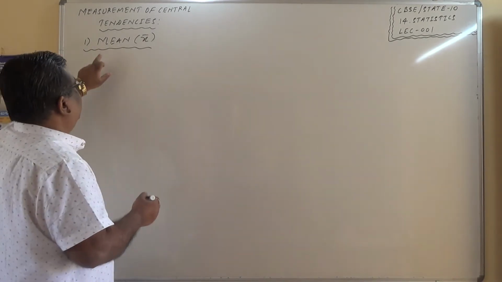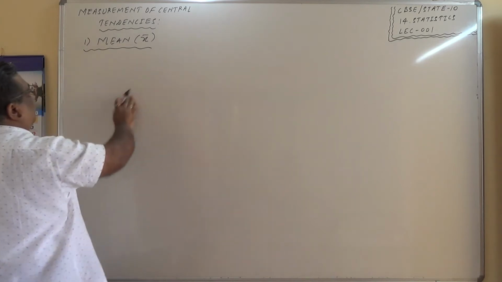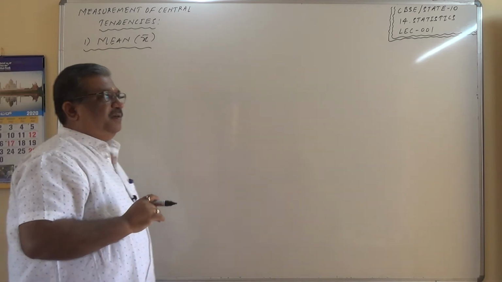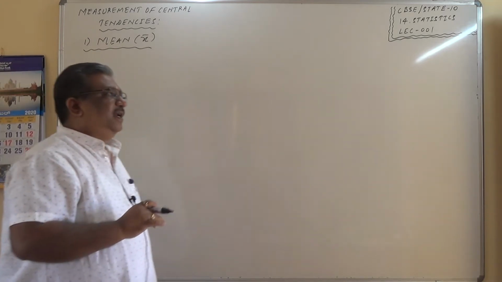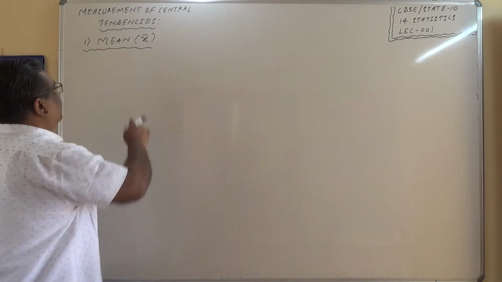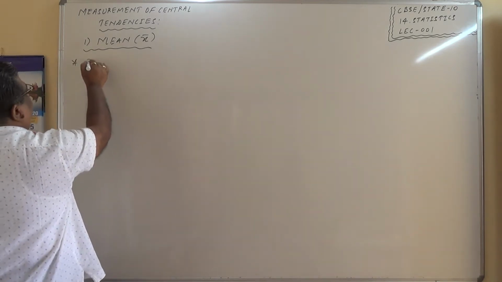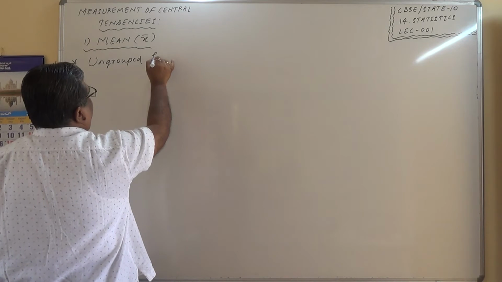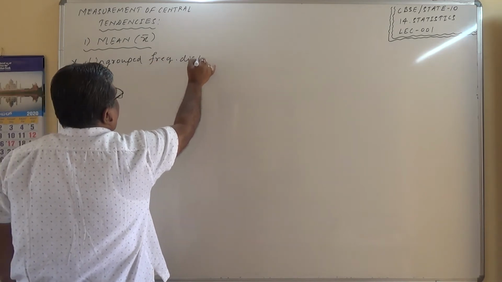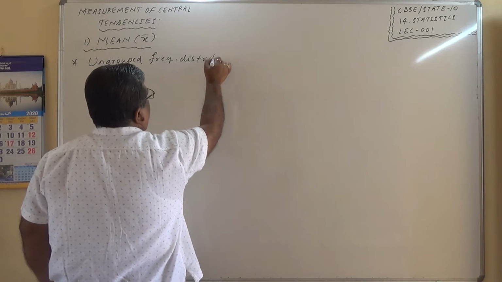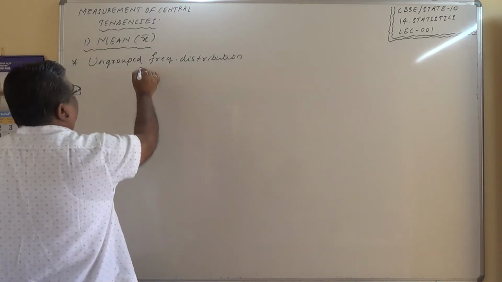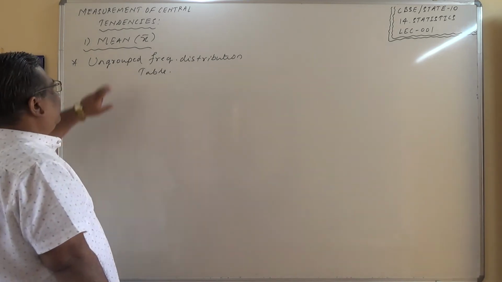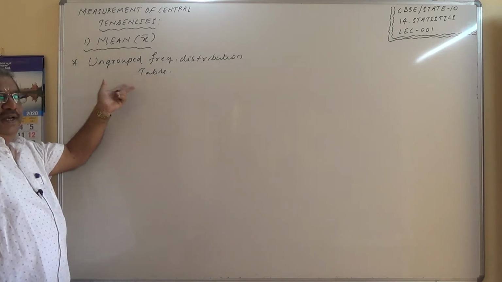Next, let us study the mean for the second type of data, that is ungrouped frequency distribution, or it is also called discrete frequency distribution. So mean for ungrouped frequency distribution table. It is also called discrete frequency distribution, or simply you can say mean for ungrouped data.